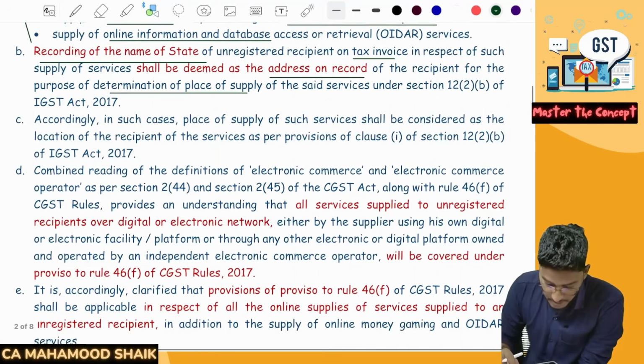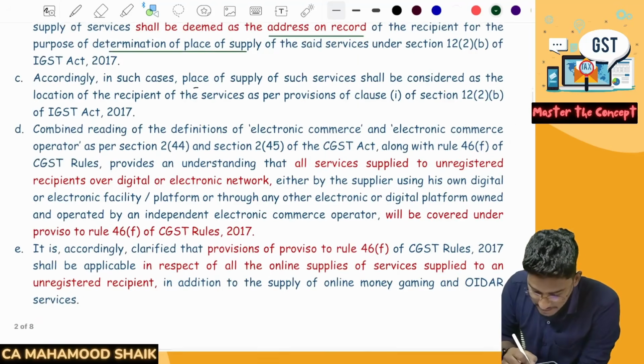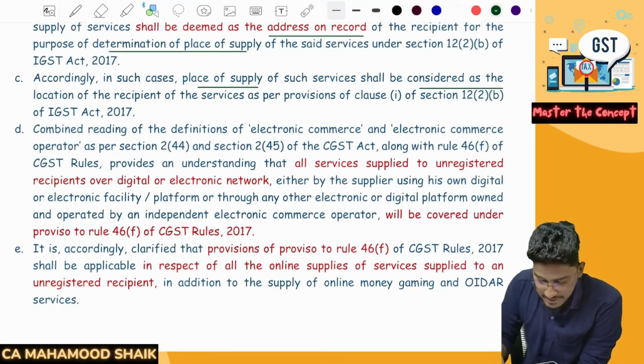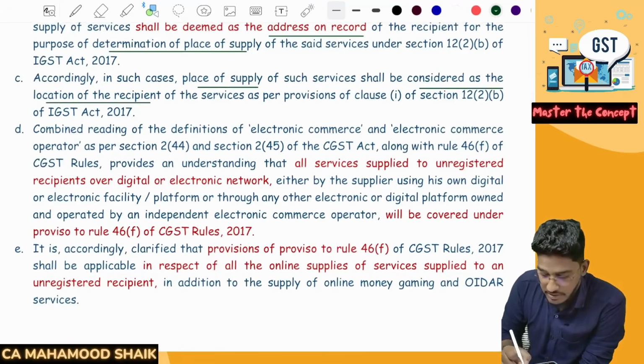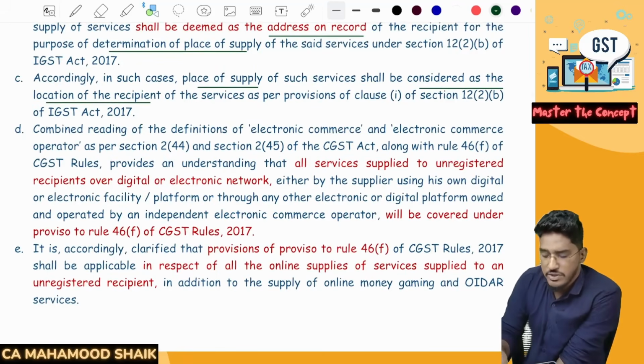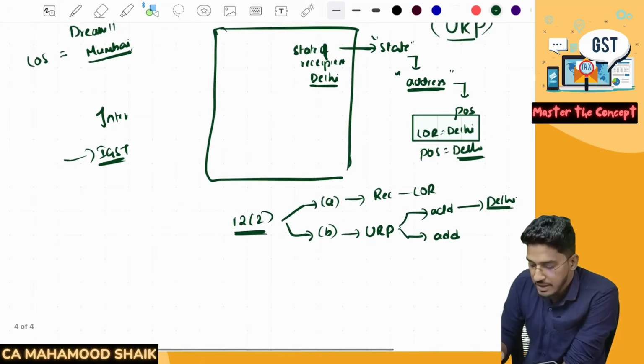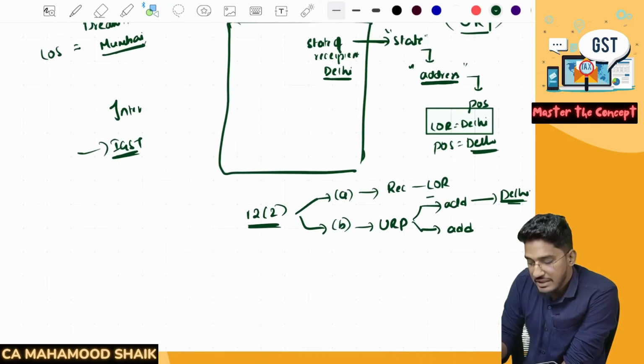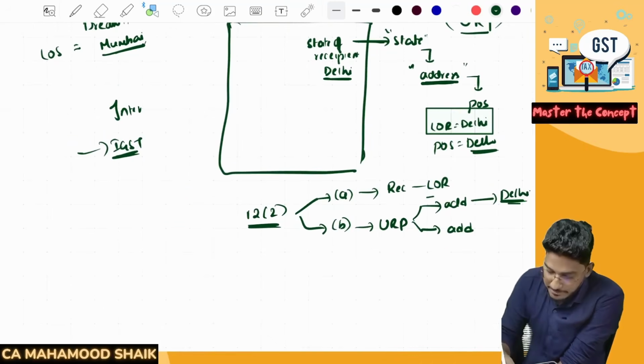Very good. Next. Accordingly, in such cases, the place of supply of such services shall be considered as the location of the recipient of the service as per the provisions of 12 subsection 2 clause B. That's what we have done. So since the location of the recipient is Delhi, we will consider it as the place of supply.